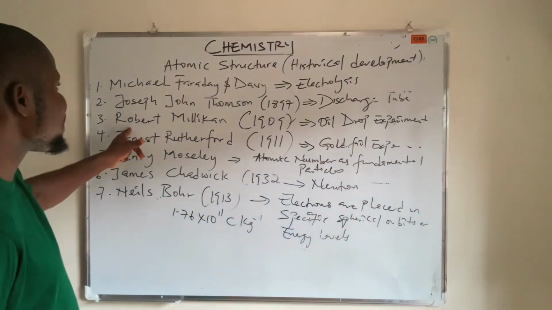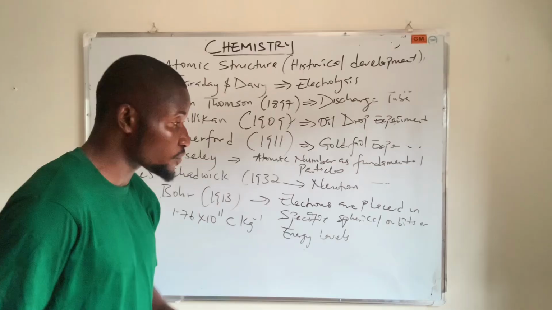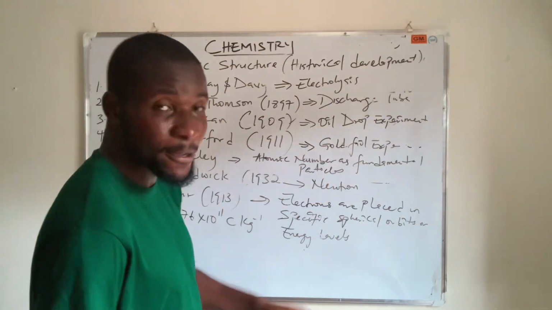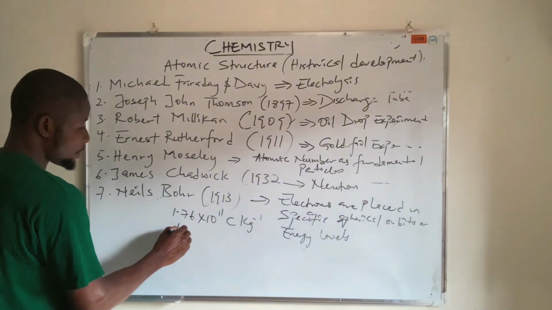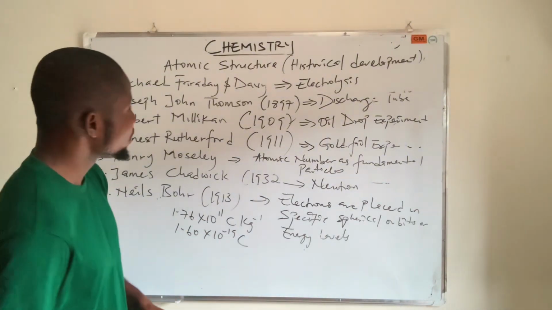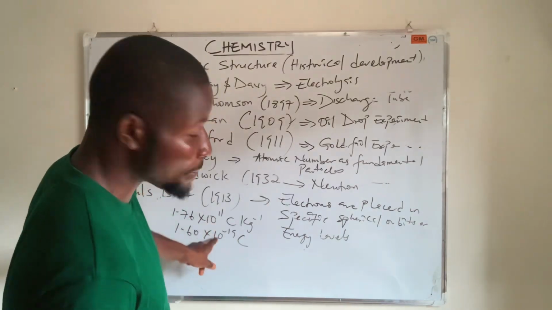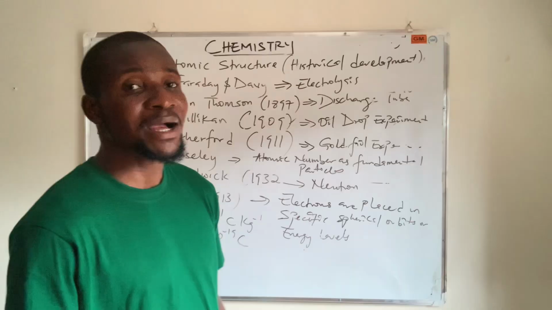Number three is Robert Millikan, 1909, who did what is called the oil drop experiment. Because of this oil drop experiment, he was able to discover the charge of an electron, which is 1.60 times 10^-19 coulomb. So now I want you to understand that because of these two parameters, it was very easy to calculate the mass of an electron.